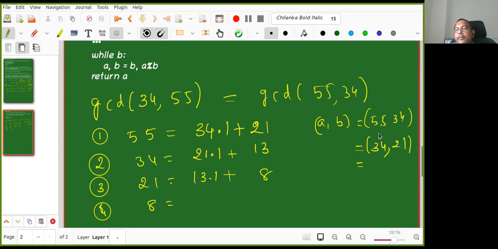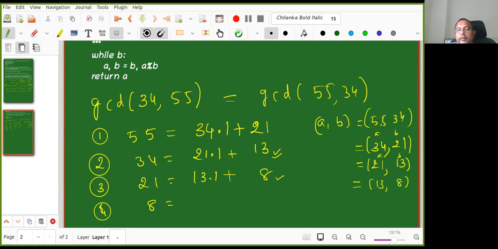Now this is my A and this is my B. So now B comes and remainder comes. What is the remainder? In this 34 comma 21, the remainder is 13. Now this is my A and this is my B. Now B comes first. So now the remainder in this case is 8.